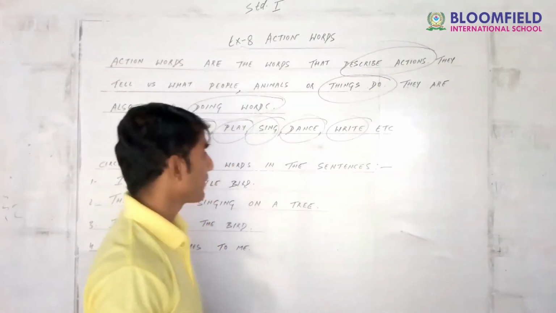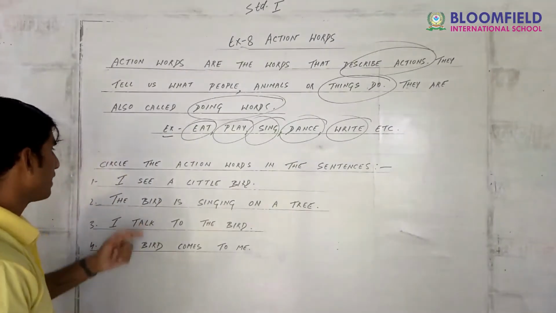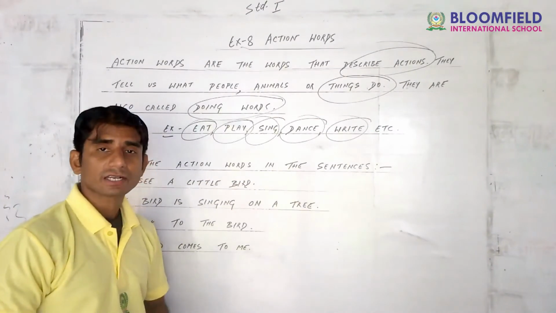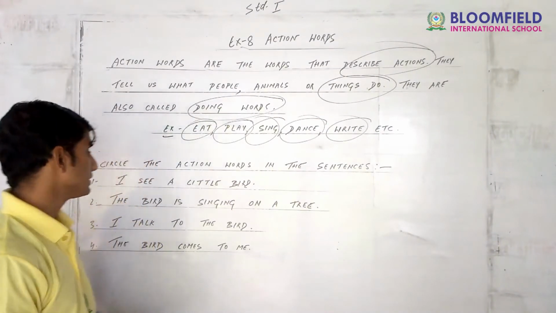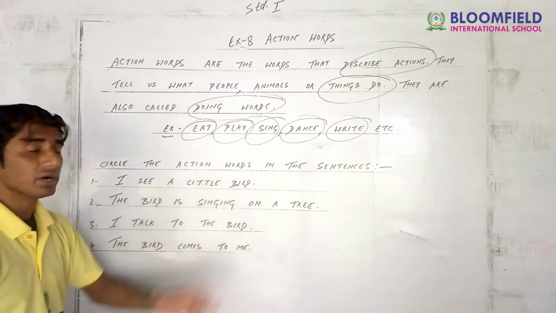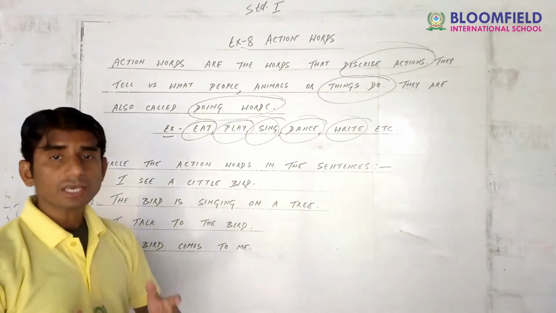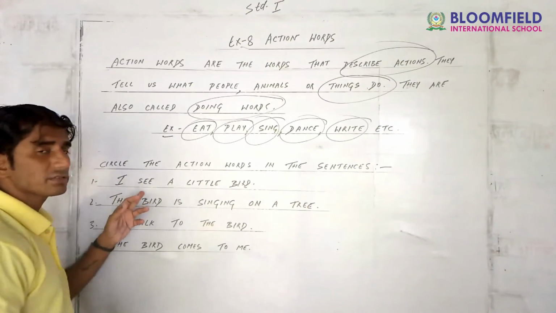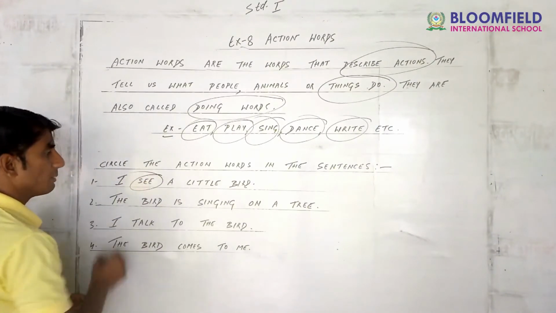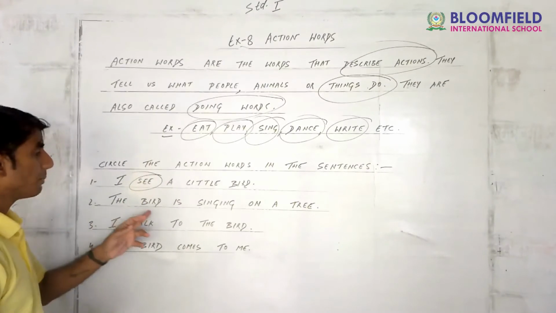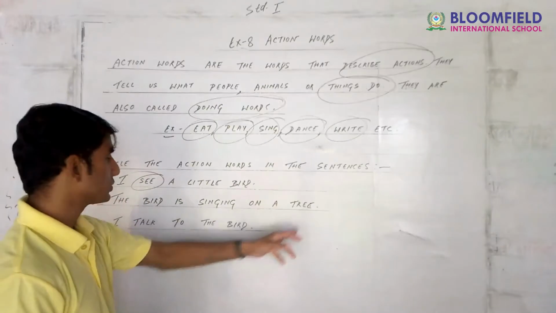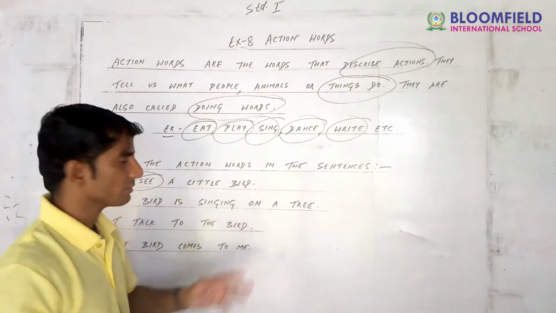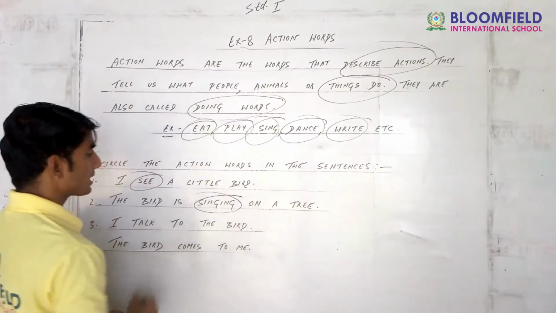Well guys, now here, for example, I have given here, circle the accent words in the sentences. I see a little bird. What do you see? Little bird. So see is my accent word here. The bird is singing on a tree. The bird is singing. Singing is my accent word here.